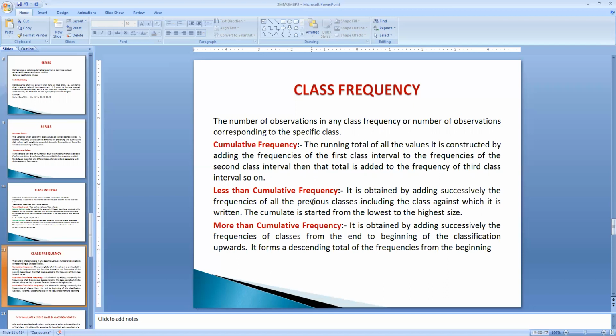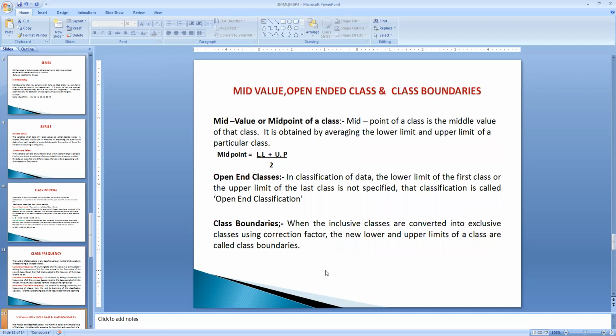Again, in cumulative frequency, there is a less than cumulative frequency and a more than cumulative frequency. The less than cumulative frequency is obtained by adding successively the frequencies of all the previous classes, including the class against which it is written, and the accumulation starts from the lowest to the highest side. The more than cumulative frequency is obtained by adding successively the frequencies of the classes from the end to the beginning of the classification upward, and it forms a descending total of the frequencies from the beginning.